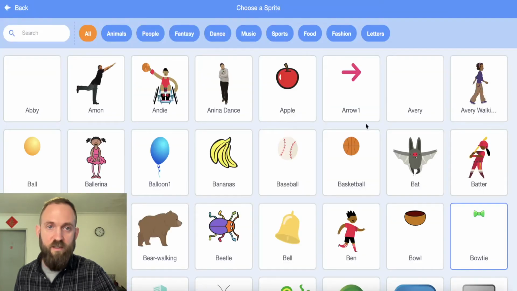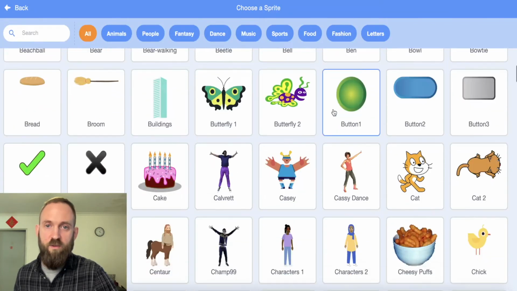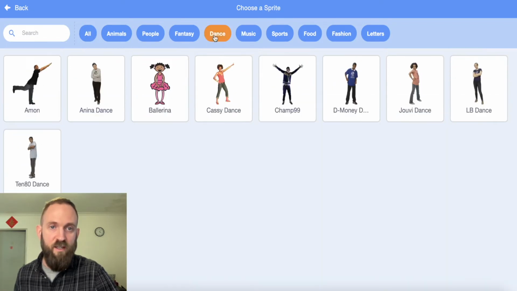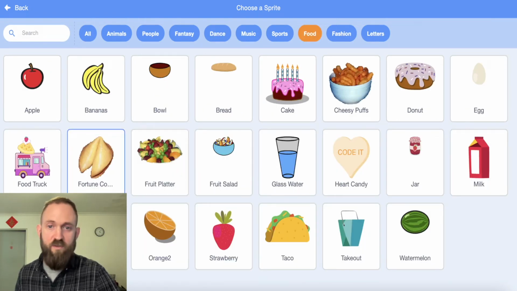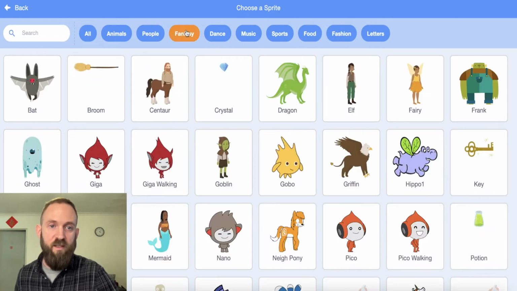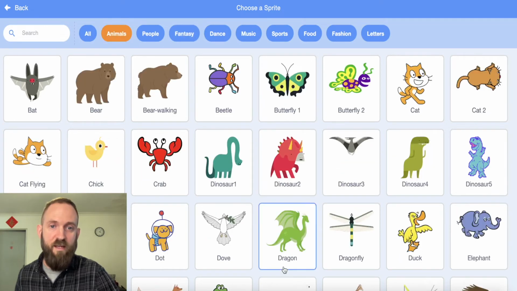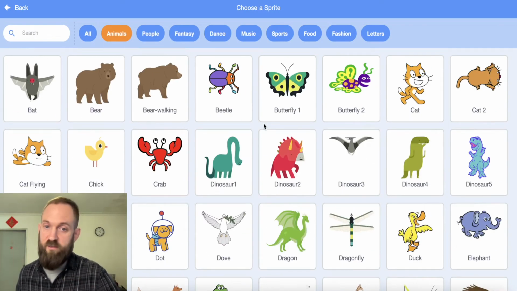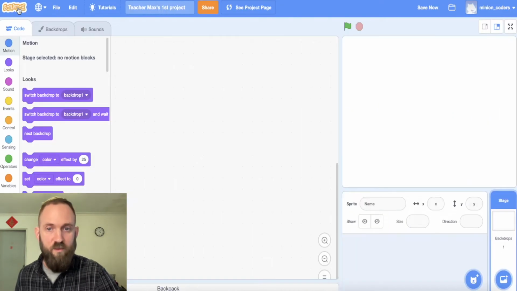Okay, so I can click on here. Wow, look at all these sprites. It could be absolutely anything. It could be a crazy horse guy. It could be some people dancing. It could be food. It could be a glass of water or a taco or an orange or cheesy puffs or a donut. It could be clothes. It could be people. It could be animals. It could be all these things. So later you're going to be choosing a sprite for me. Okay, but I'm going to go back right now because I'm not ready for that.